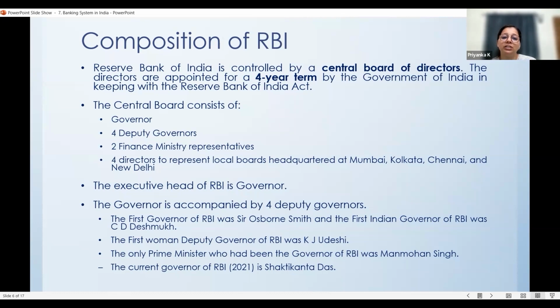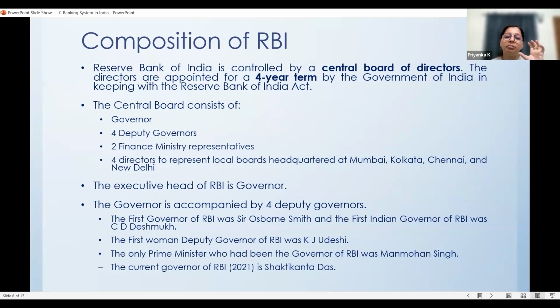So from each of these headquarters, there will be 1 director. All these people constitute the Central Board of Directors of RBI. And this Central Board is appointed for a term of 4 years. Who is appointing them? It is the Government of India. Specifically, the Finance Ministry of the Government of India is taking care of all these activities. And all this is done as per the RBI Act of 1934.